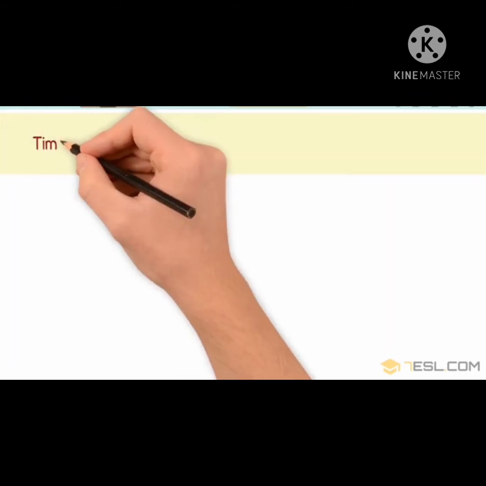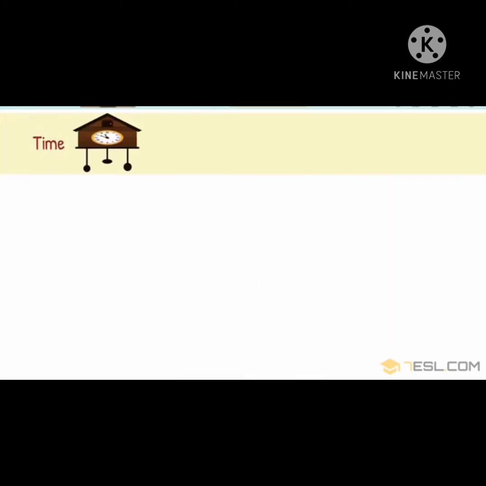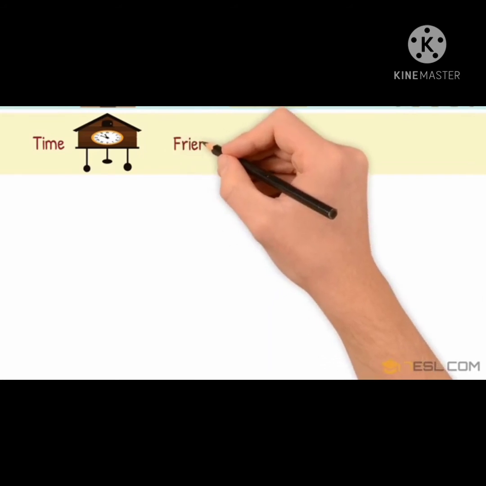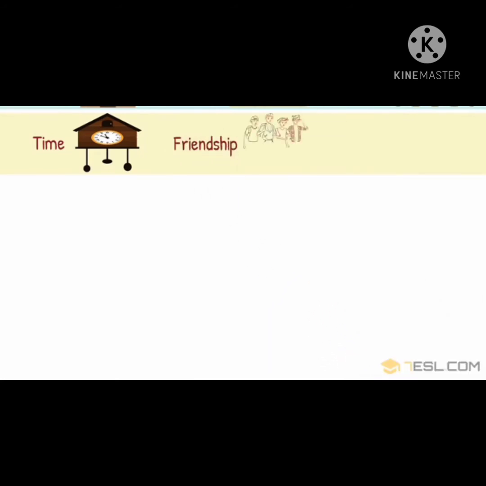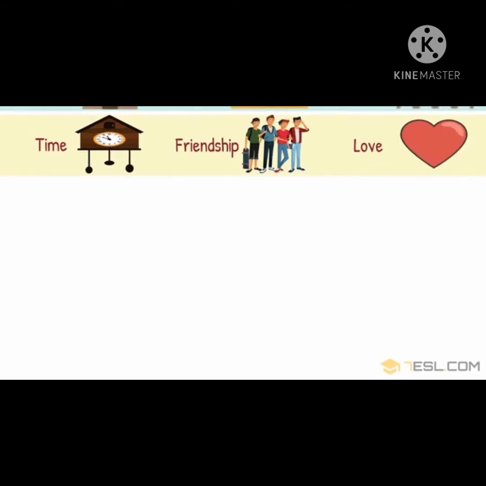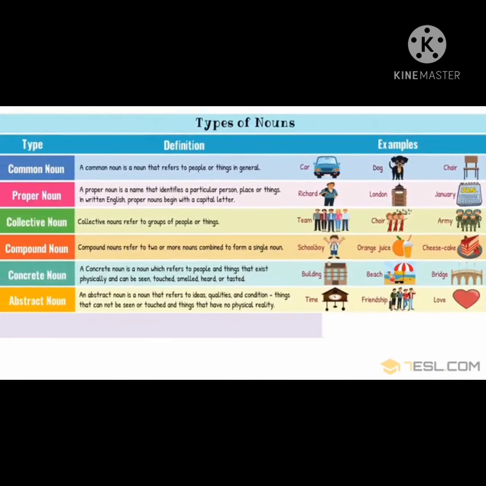These are called abstract nouns. Time, friendship, love. These are examples of abstract noun.